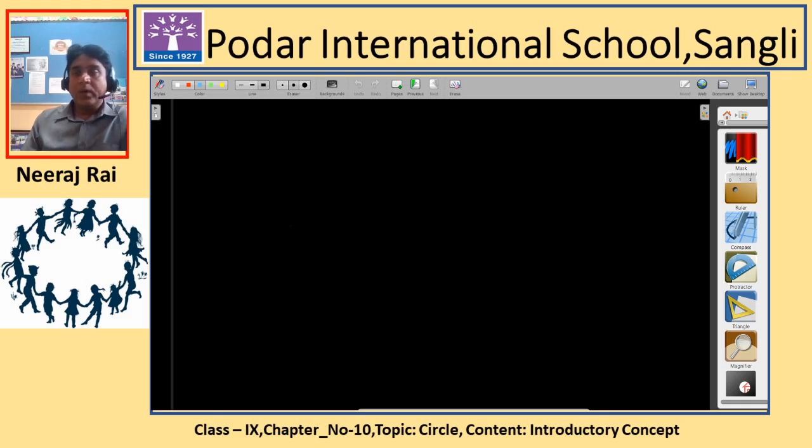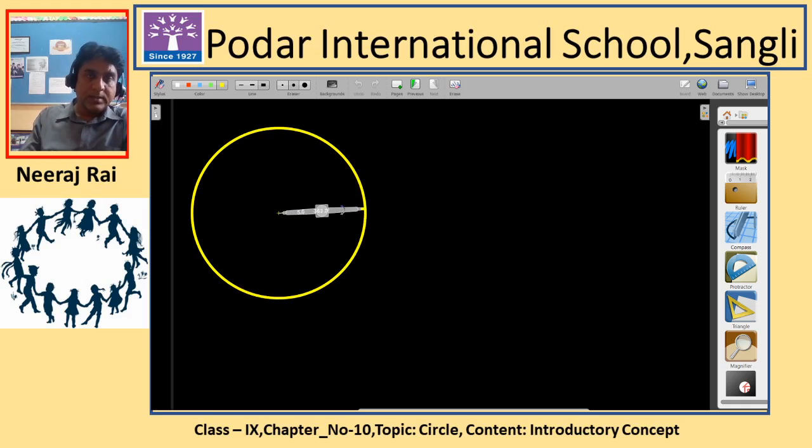Next, what we are going to learn is how to draw a circle. You know how to draw a circle. Which device are we using to draw a circle? Compass. Here I have a virtual compass which I will use to draw a circle. I'll take the radius as 5 centimeter. Can we change the color? Yes, we'll change the color. I have changed the color, then I will draw it. So this is a circle of radius exactly 5 centimeter.